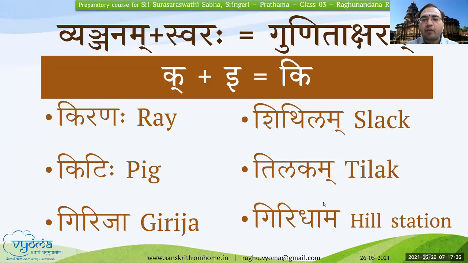So that is how we form this word Giridhama. And similarly, Girija: if we consider G plus E, R plus E, J plus A, these will be the Gunita Aksharas in this word. Make note of K plus E is equal to ki. And for all these words, I'm also giving the English meaning. There are multiple meanings for many of these words, but I have taken the most commonly used meaning so that you will be able to build your vocabulary of English plus Sanskrit words.